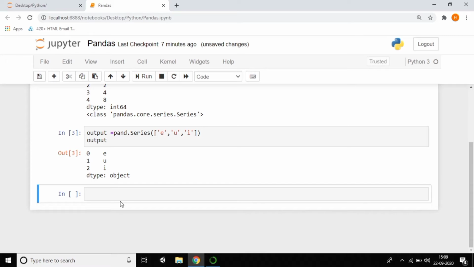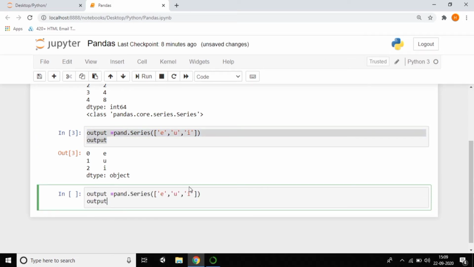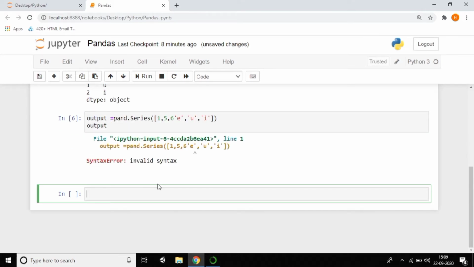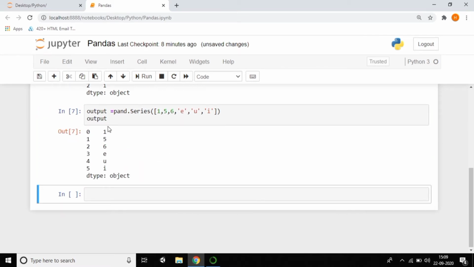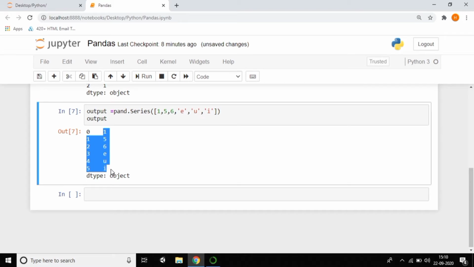So now I want to pass data, same as what I have explained. I want to pass numerics as well as integers as well as characters. For that I'm creating the data here. Just observe carefully, I'm passing both kinds of data. I want to copy paste this one. Here I'm passing some data and just shift enter. Just give the comma, shift enter. You can see that we can pass multi data. Whatever you want, multiple data types you can pass in the series.